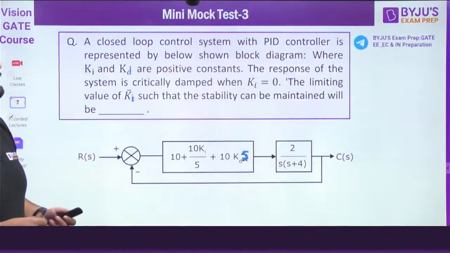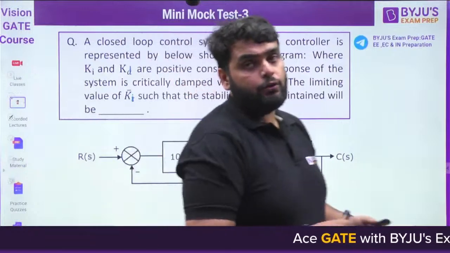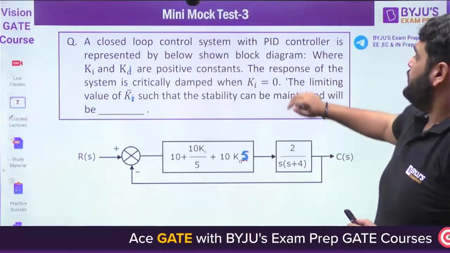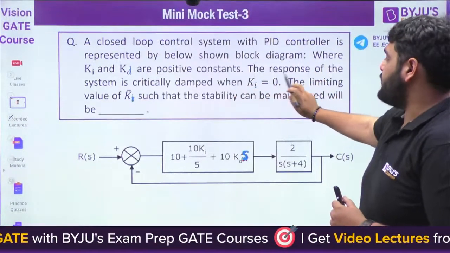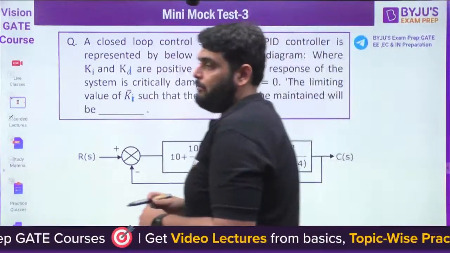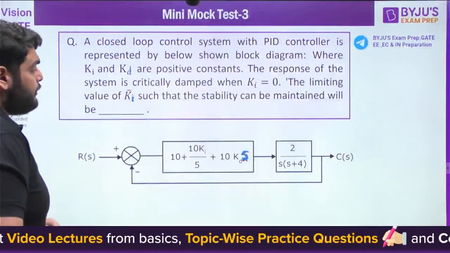Okay, how can you solve this question? Easy, you just need to go through the question carefully. It is given that the response of the system is critically damped when Ki equals 0. So what is the meaning of a critically damped response? The value of zeta is equal to 1.